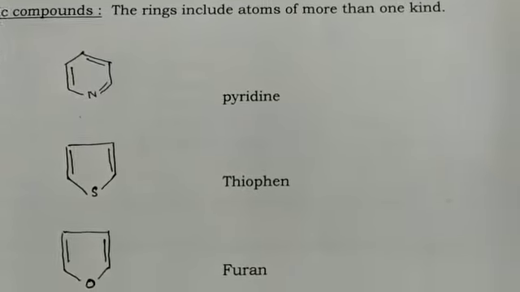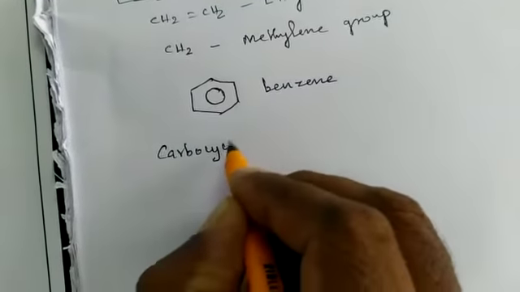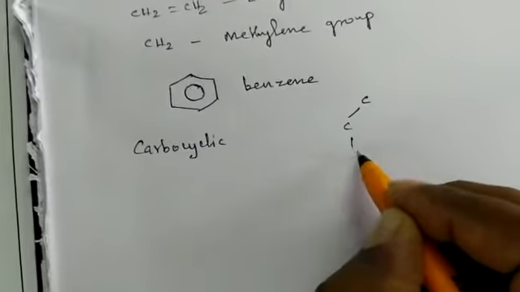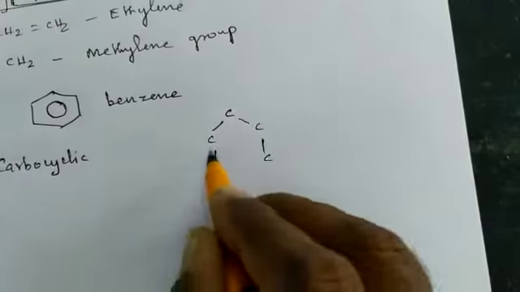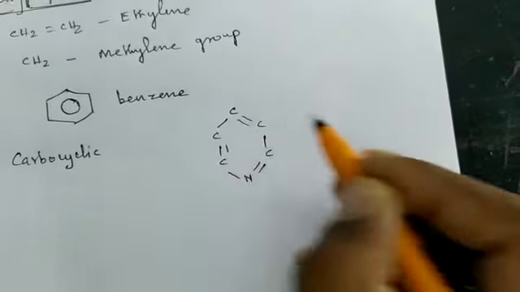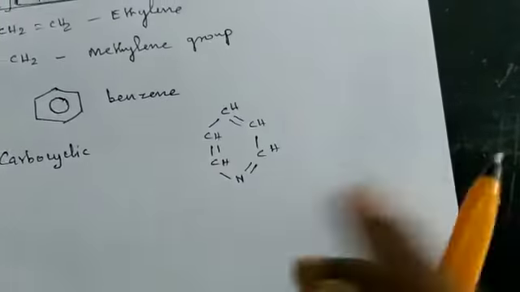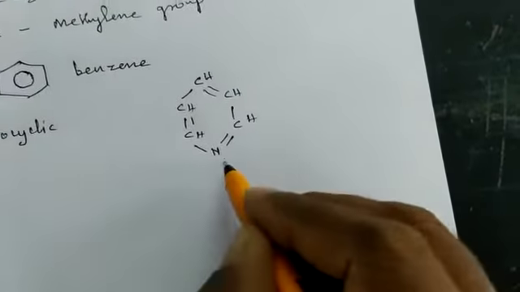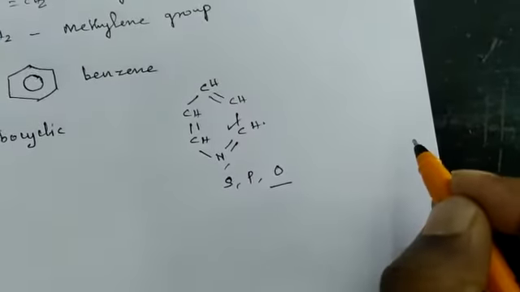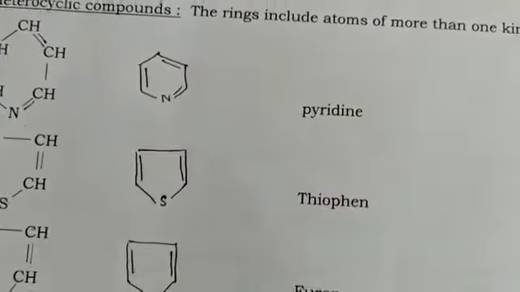What is meant by heterocyclic compounds? We know very well about carbocyclic. Carbocyclic means the ring contains only carbon atoms. Now when we consider the structure of pyridine, other than carbon atoms, nitrogen is also present. So it comes under the category of heterocyclic compounds. That is, cyclic compounds which contain elements like nitrogen, sulfur, phosphorus or oxygen other than carbon atoms are called heterocyclic compounds. Just to see the examples, this is the structure of pyridine.